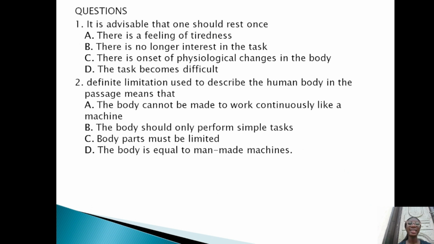Question 2, definite limitation used to describe the human body in the passage means that A. The body cannot be made to work continuously like a machine. B. The body should only perform simple tasks. C. Body parts must be limited. D. The body is equal to man-made machines. The correct option is option A. The body cannot be made to work continuously like a machine. That is what definite limitation means in this sentence.